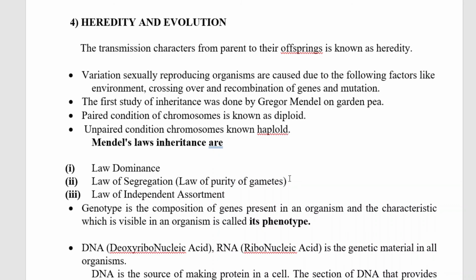DNA, deoxyribonucleic acid, and RNA, ribonucleic acid, are the genetic material in all organisms. So DNA is a source of making protein in a cell. The section of DNA that provides information for one protein is called gene. Physical and chemical basis of heredity. Mendel in 1866 said that heredity was controlled by particles called germinal units or factors.